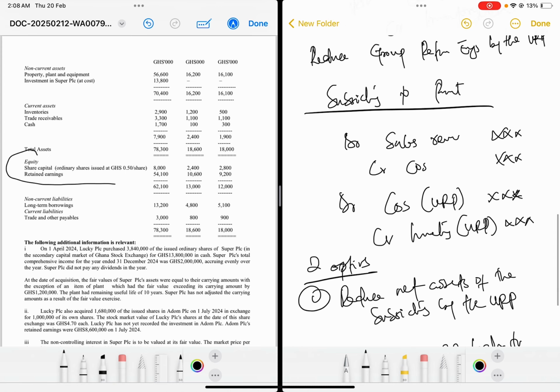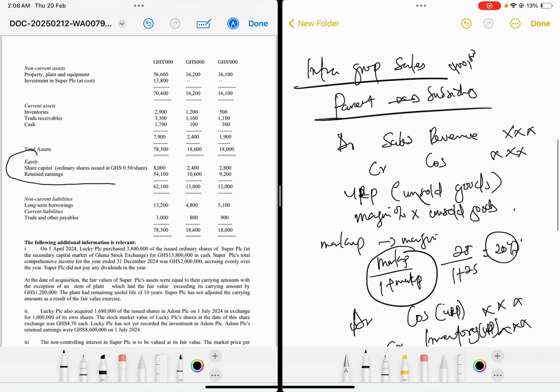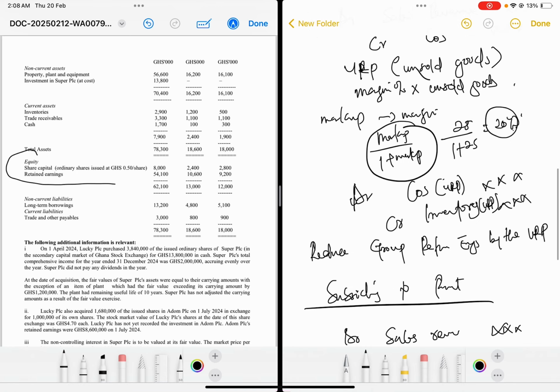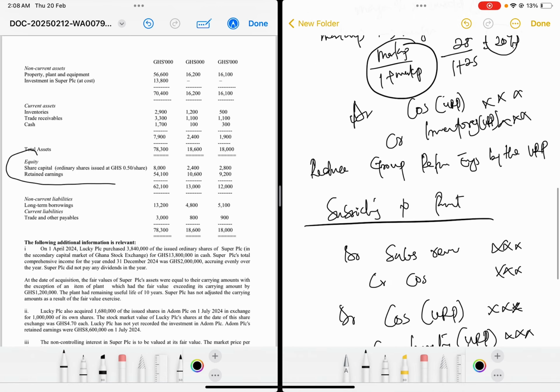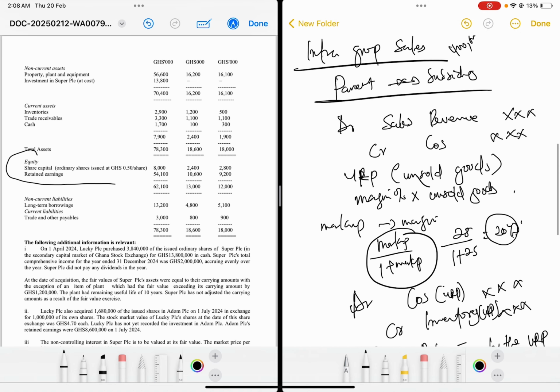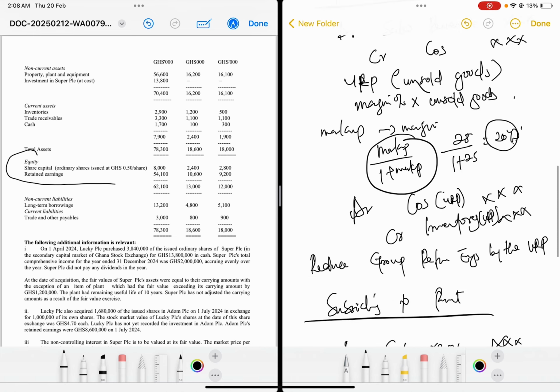Right. So what I'm saying is that the entries are the same between the sales from parent to subsidiary and the sales from subsidiary to parent. The only difference is that if it's from parent to subsidiary, the 5th entry, you are only going to reduce the group retained earnings by the unrealized profit.